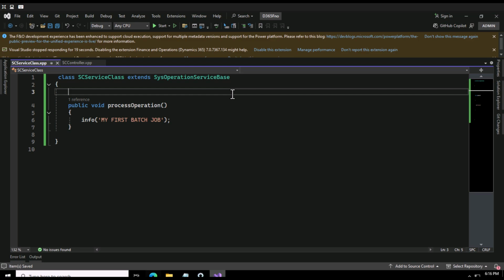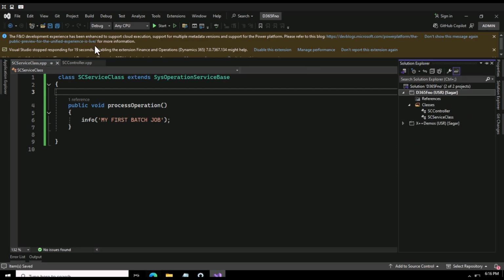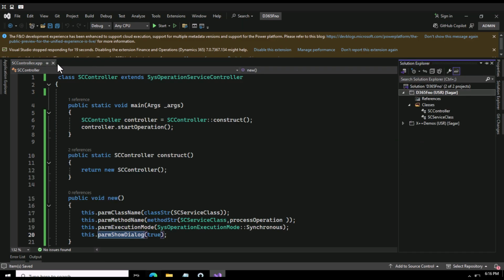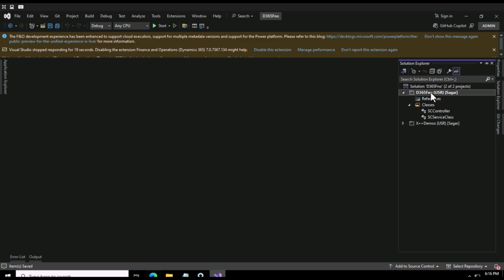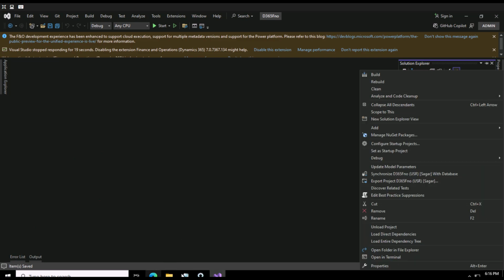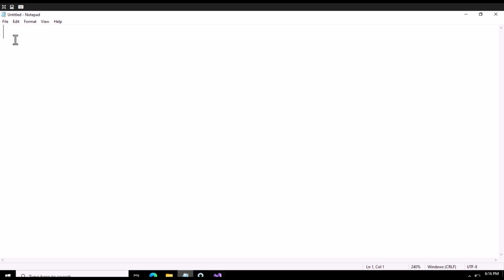From this video, this would be a continuation of our first video where we have seen a very basic example related to our SysOperation framework. But in this video, we are going to use all the classes like controller, service, and contract, all three classes. This is going to be a full example video, so let's understand the requirement first. Inside our contract class we need to define our parameters.